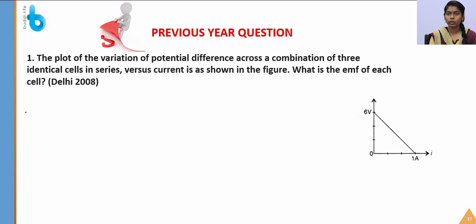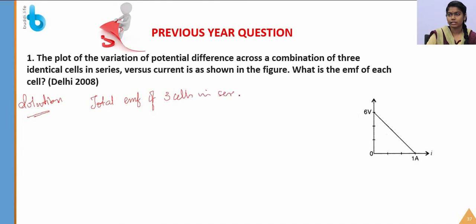So the total EMF, I will write the solution here. The total EMF of three cells which are kept in series is equal to the potential difference corresponding to zero current, which is 6 volt.